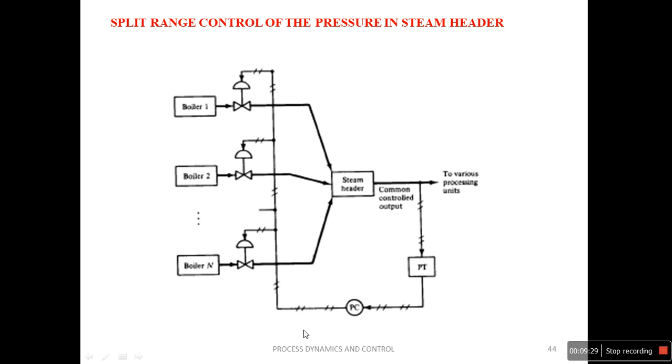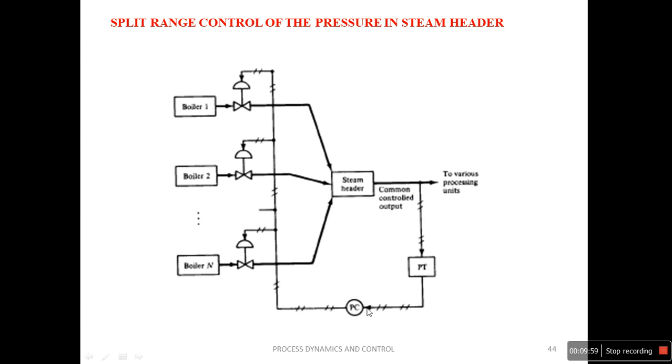So here the main objective of the steam header is to maintain a constant pressure when steam demand at various processing units changes. From this steam header, the steam is given to various processing units, that may be turbines or some other devices. So depending upon demand from these processing units, the steam pressure has to change. For that, we have only one measurement: what is the present pressure in the steam header?